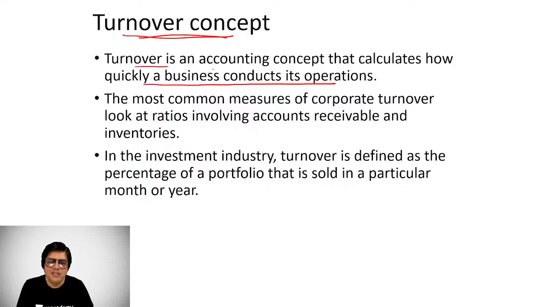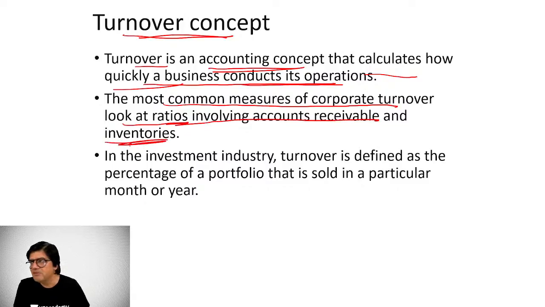So turnover is basically an accounting concept, as I mentioned, that calculates how quickly a business conducts its operations. Primarily, that is the thing. And the most common measure of corporate turnover looks at ratios involving accounts receivables and inventories. How effectively the inventories or the requirements for various manufacturing requirements which are kept as inventories are utilized in order to transform them into the finished product, and then marketing of the finished product, and then earning profits, and then again buying the inventories and going into the same cycle. How many times we can do that in a business environment?